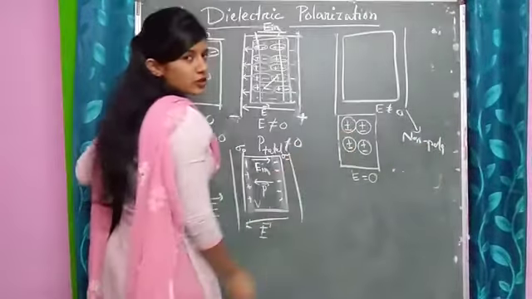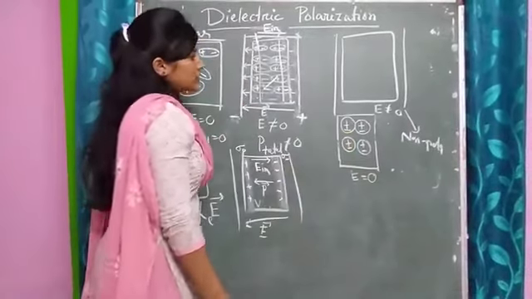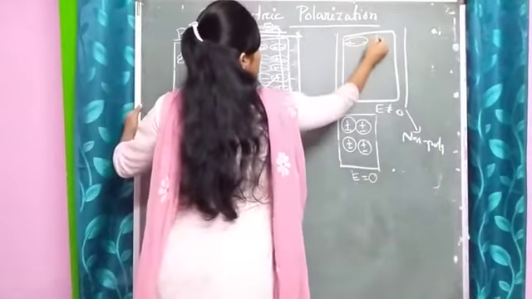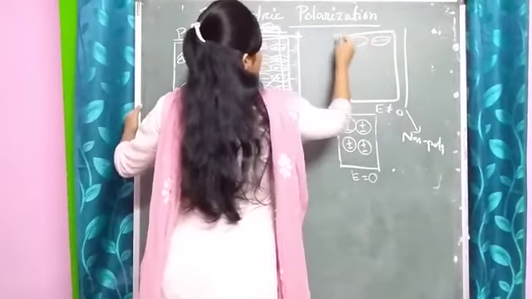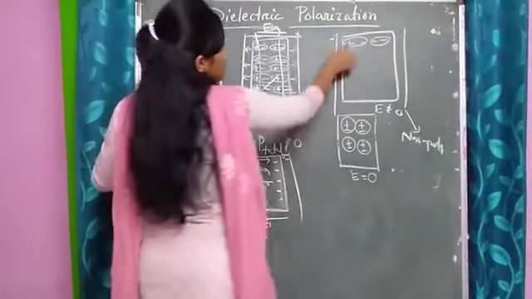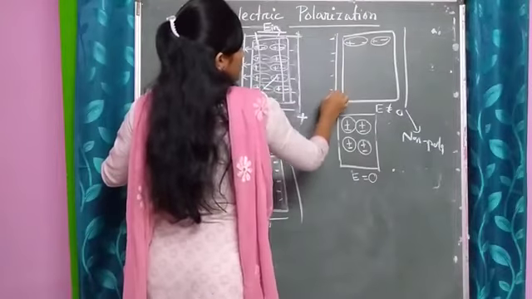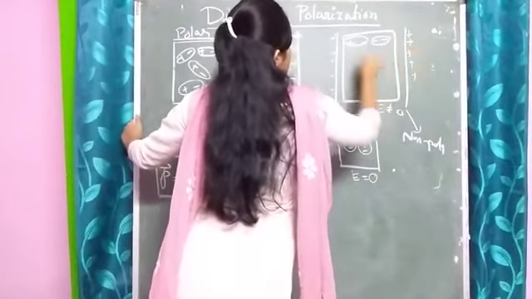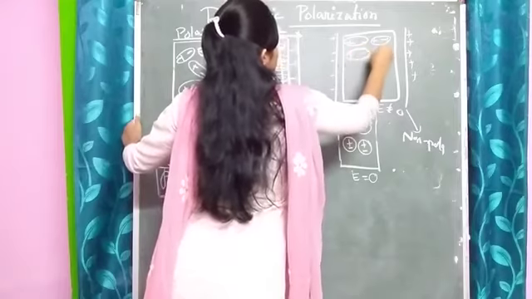The centers of positive and negative charges will separate from each other. The positive charges will be attracted towards the negative plate, and the negative charges will be attracted towards the positive plate.